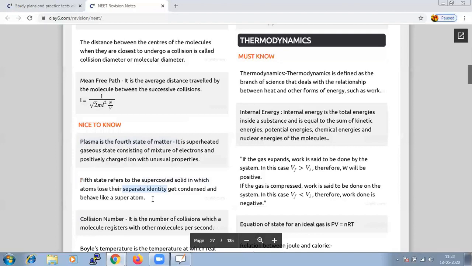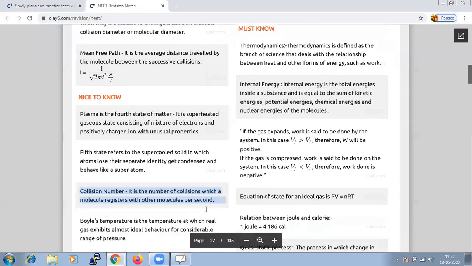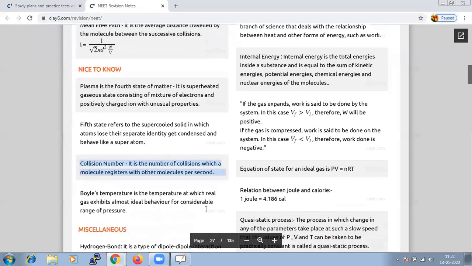So when we are studying the different states of matter, surface tension and viscosity, and kinetic energy, there comes a concept called collision number. It is the number of collisions which a molecule registers with other molecules per second. Do remember, we get questions where we need to calculate the collision number.